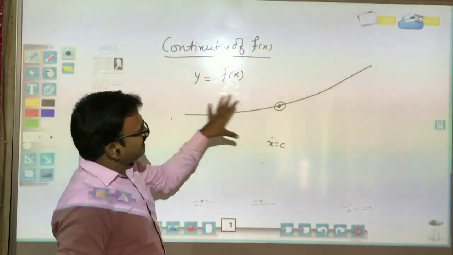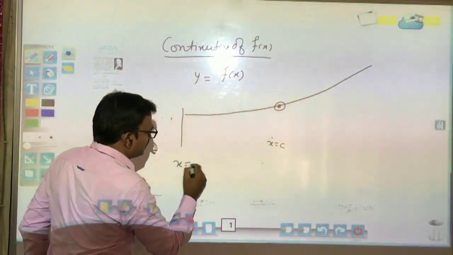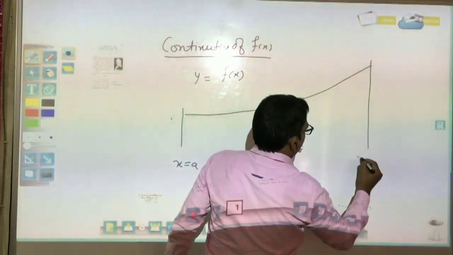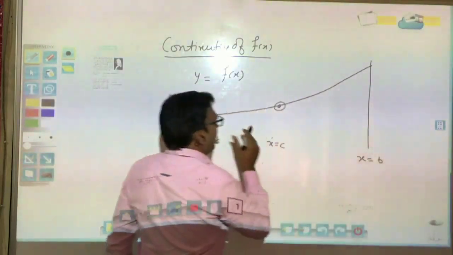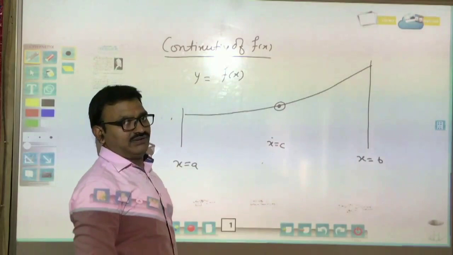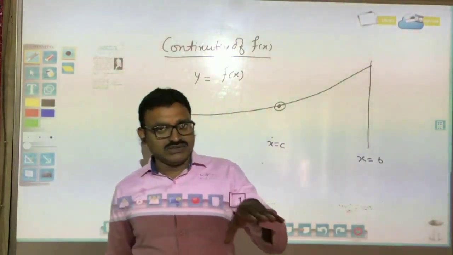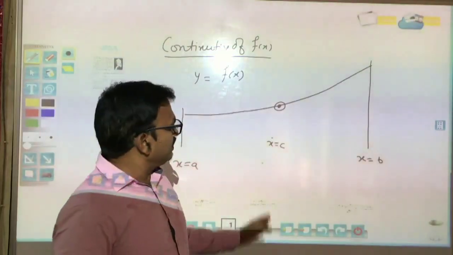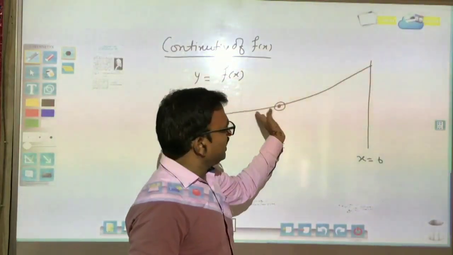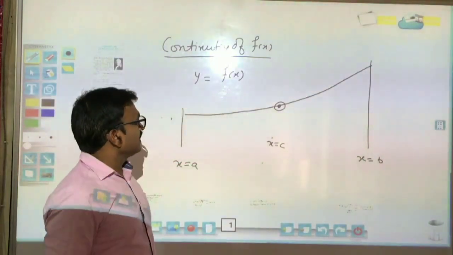Similarly, for x equal to A and x equal to B, so many points may be in this interval where the function is not defined. And if the function is not defined, it means the function is not continuous at that point. We can't cross that point in this road or in this function, in this curve.